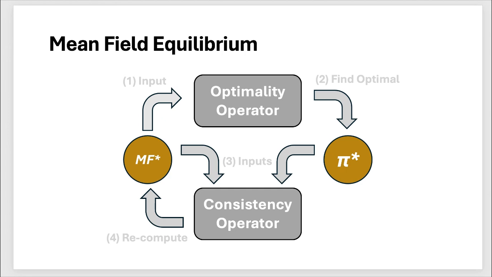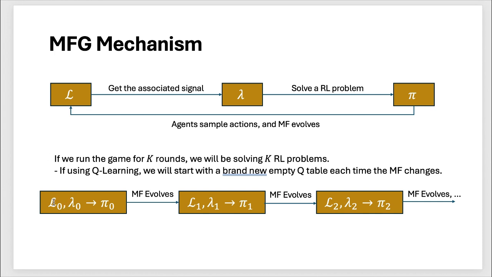Therefore, if we look back to the previous slides, we want to see, after solving that many reinforcement learning problems, will in the end my L and lambda star pair, which is the mean field, and my policy from reinforcement learning stabilize at equilibrium. All right.